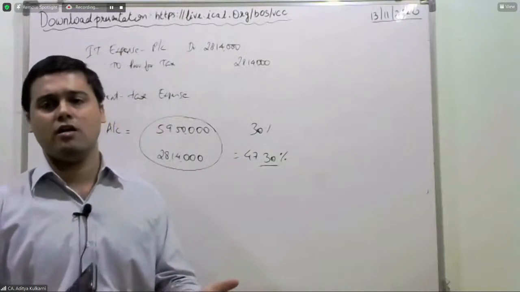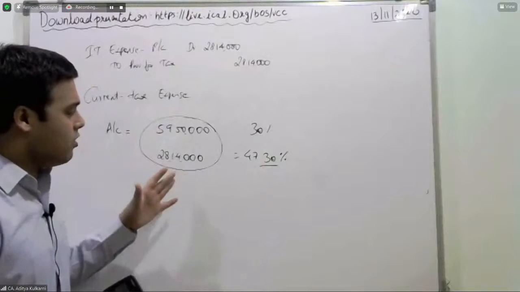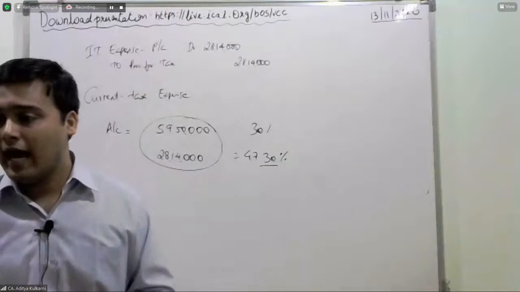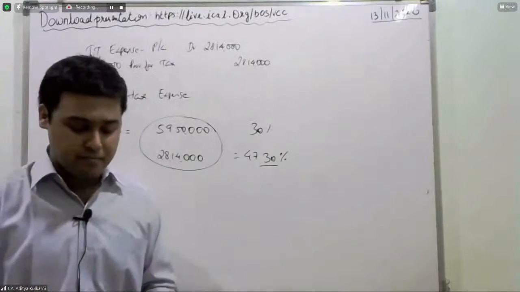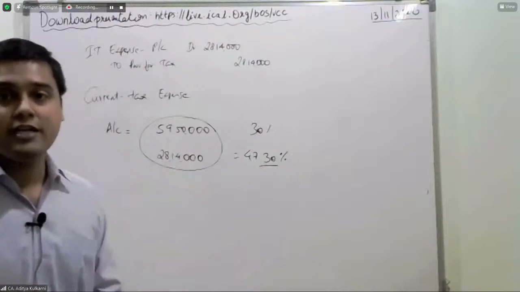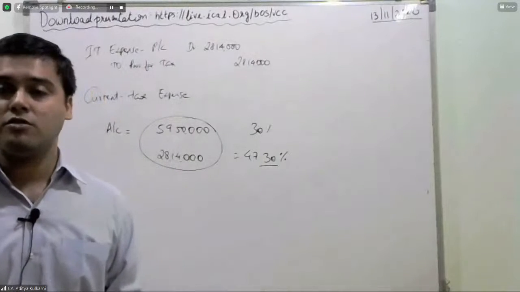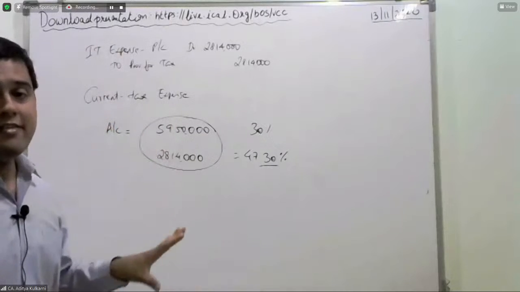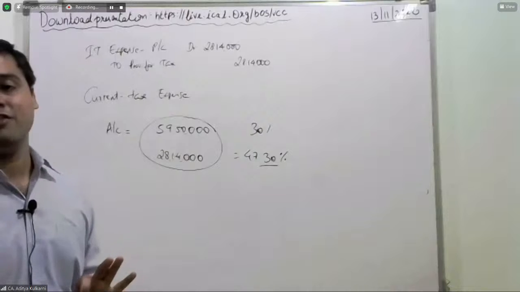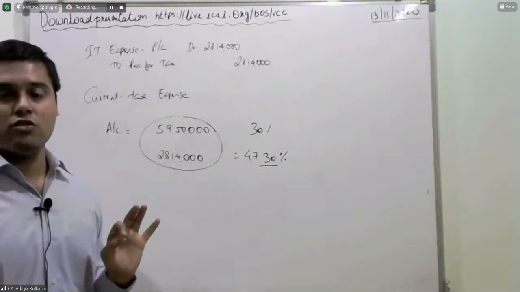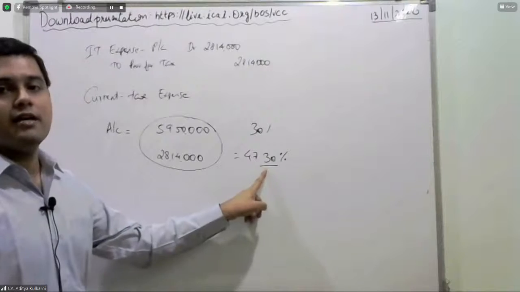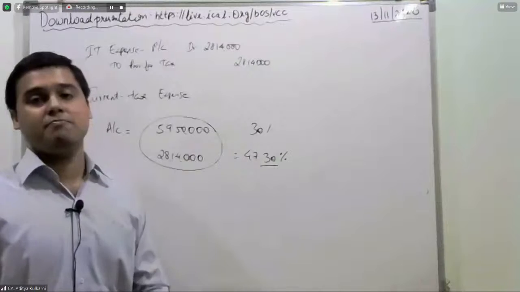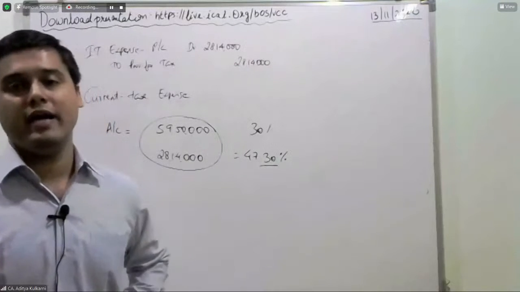Because he's a layman. He only sees the accounting profit of 59. Do you think the company has to give this computation of income in the annual report? The answer is no, it's not required. So therefore, the investor will see only 59 lakh 50. He will see 28 lakh 14 and he will say the tax rate is 47.3, but the statutory rate is 30%. So he will ask a question, where is this balance?